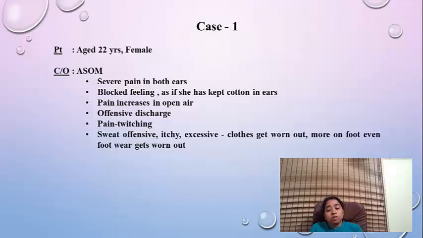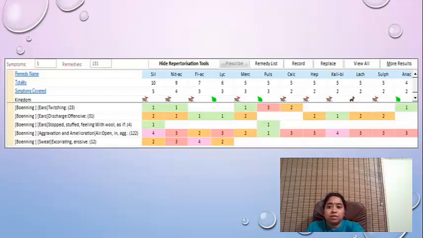Now, rubrics selected were ears twitching. Now I chose Boenninghausen because it is a complete symptom. There is location, sensation, modality and concomitant, and usually I use Boenninghausen's repertory or Phatak repertory in acute prescriptions, and especially if it's a grand totality and if it's a grand symptom and a complete symptom, I usually choose Boenninghausen characteristic repertory, which has helped me a lot in acute prescriptions.